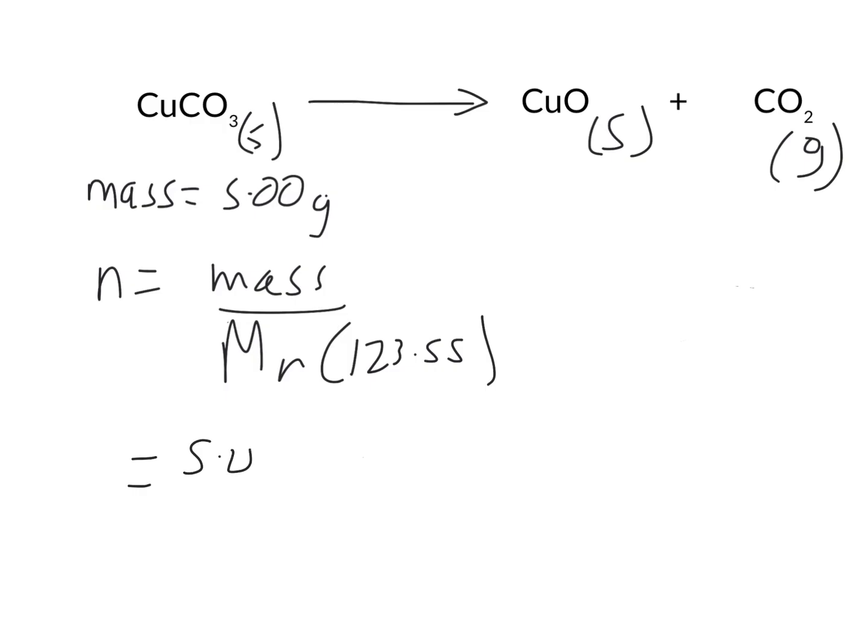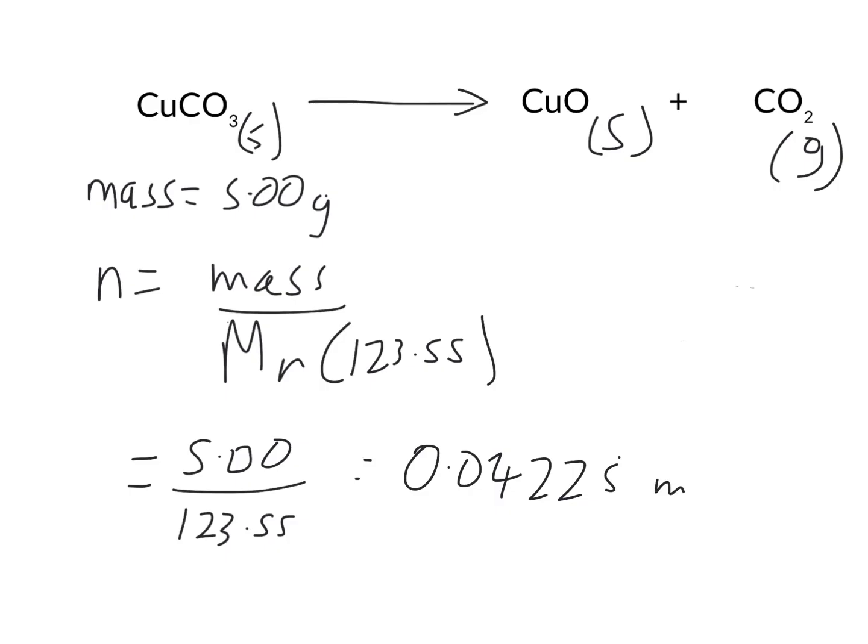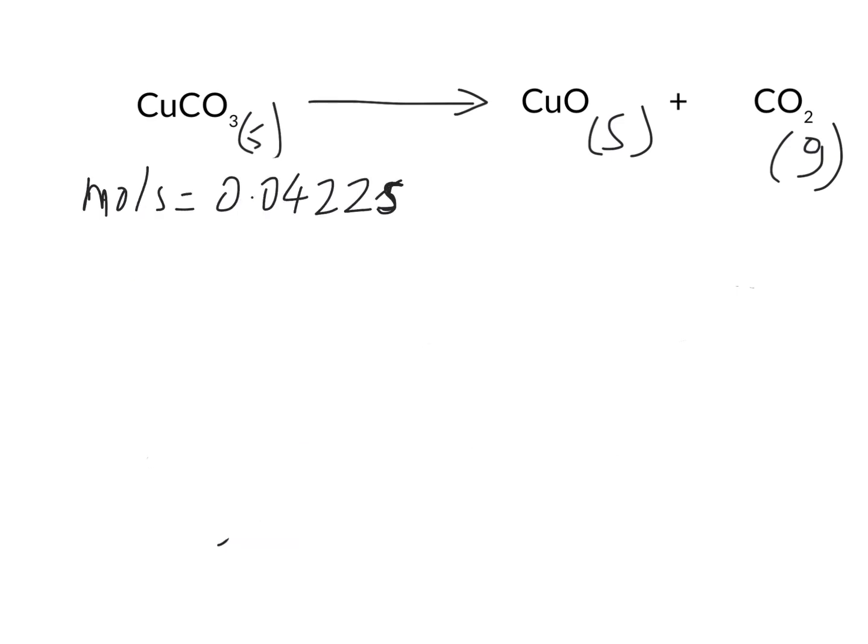We have 5.00 divided by 123.55. And this gives us roughly 0.04225 moles of copper carbonate. Try and leave it in as many decimal places as you can for the moment. Don't round off yet. You can also store this number on your calculator so you have the full digit. Okay, so the moles of copper carbonate are 0.04225.